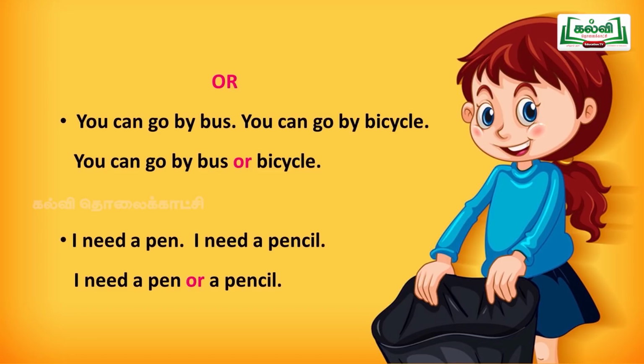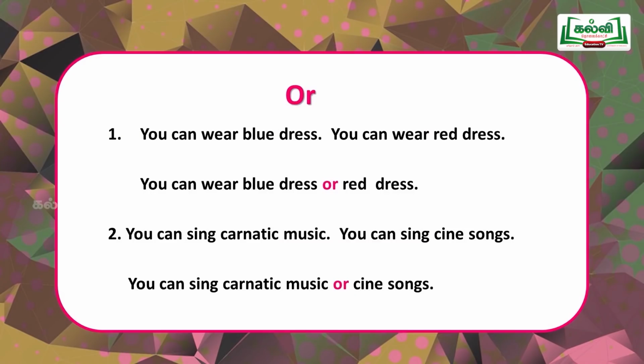Let us see some more examples, whether you understood or not. To make you understand, I have given some more examples. You can wear a blue dress. You can wear a red dress. Suppose you are going to a function with your parents. You have a lot of dresses. You have selected two dresses, a blue one and a red one. You go and ask your mommy, mommy, shall I wear this or this? Blue color, red color. Which one? To join this, we'll use this word or. You can wear a blue dress or a red dress.